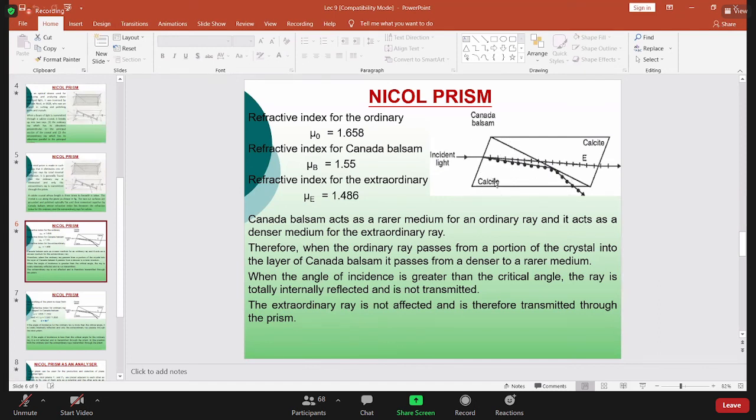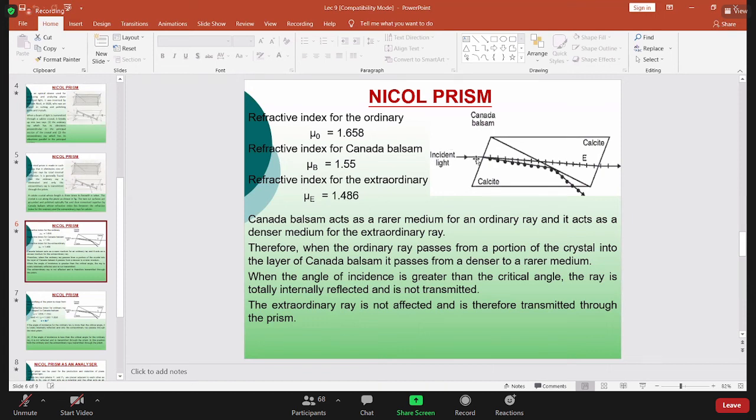See here, this is calcite, and this is the other material. The incident light is split into two parts, O means ordinary and E means extraordinary. The refractive index for extraordinary light is 1.486, while for ordinary light it is 1.658. But the refractive index for Canada balsam is mu equal to 1.55.